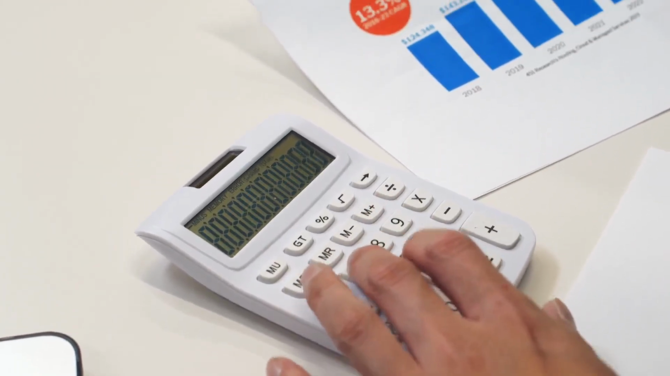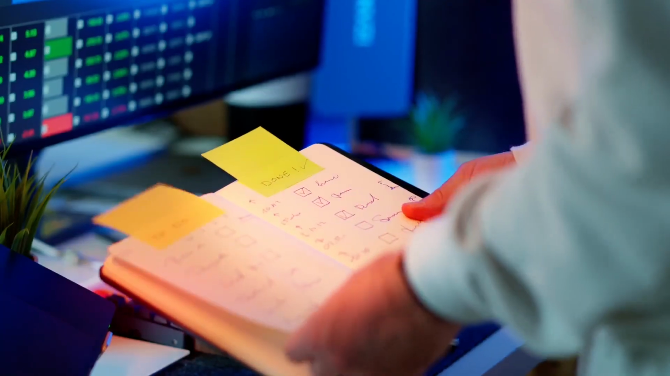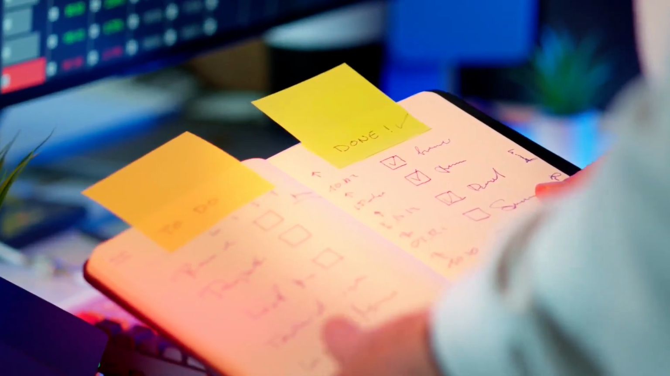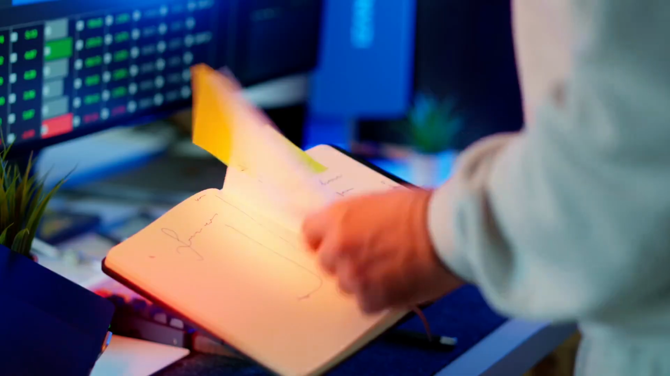Pick one upcoming economic release this week. Before it comes out, write down what the market expects. Then watch how the relevant currency pair reacts. That single habit will teach you more than hours of reading.